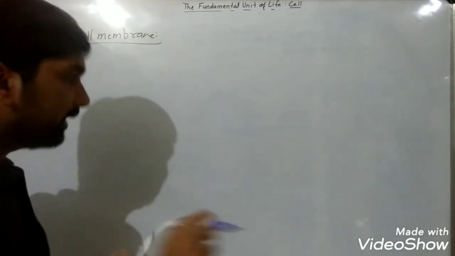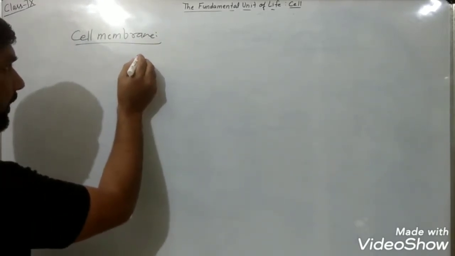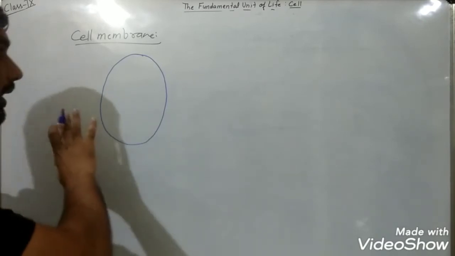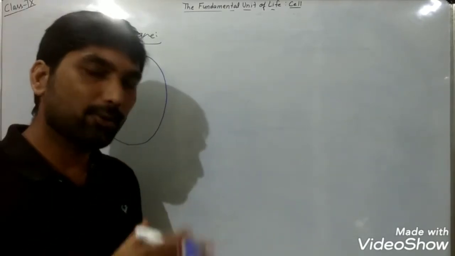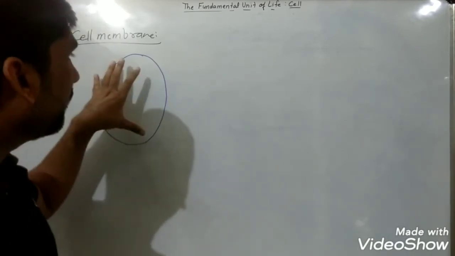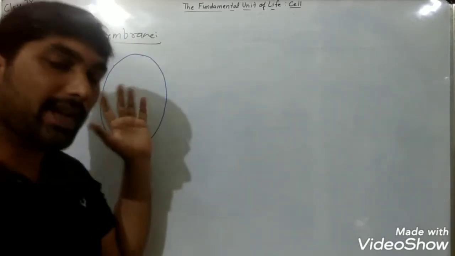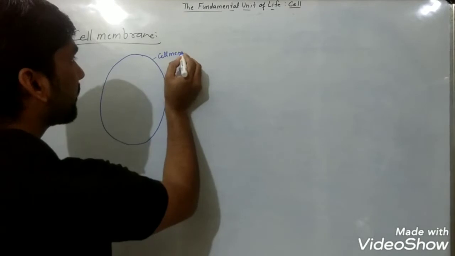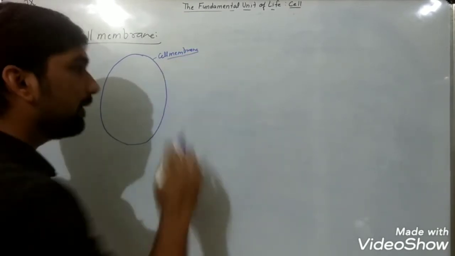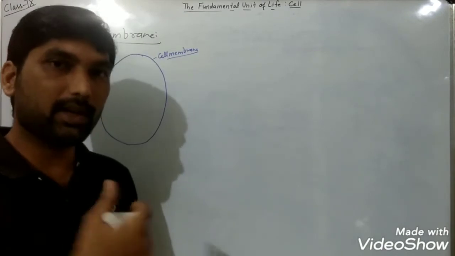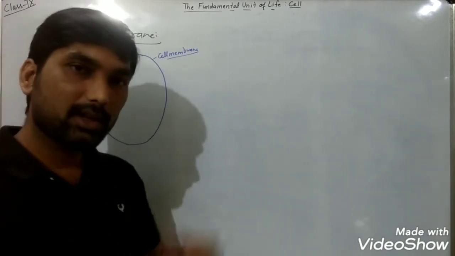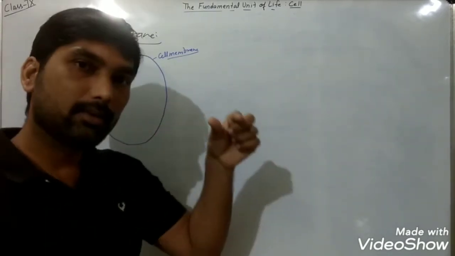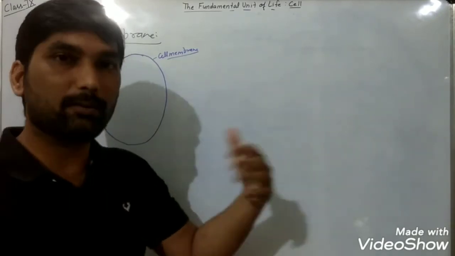Many of you are facing some problem with the cell membrane. When we make the structure of a cell, we make an outline like this for the animal cell, and we all know that the outer layer or boundary of the animal cell is the cell membrane. But when we consider the plant cell, one additional layer is there, the cell wall, and its structure is bilayer, meaning having two layers, the external one and the internal one.